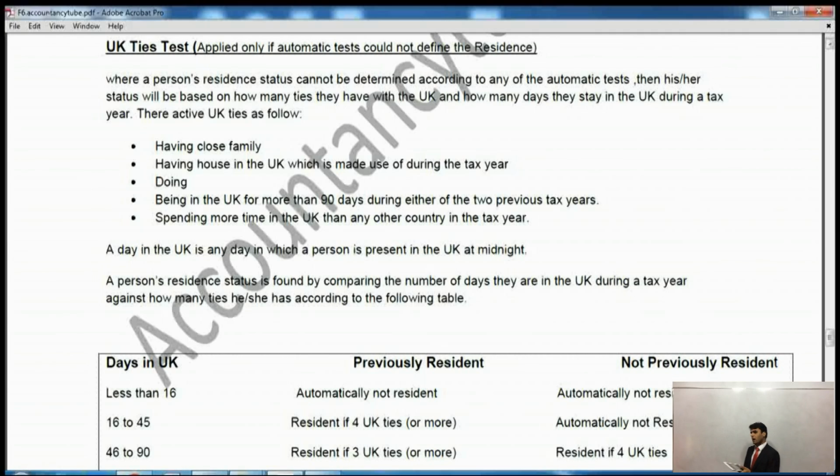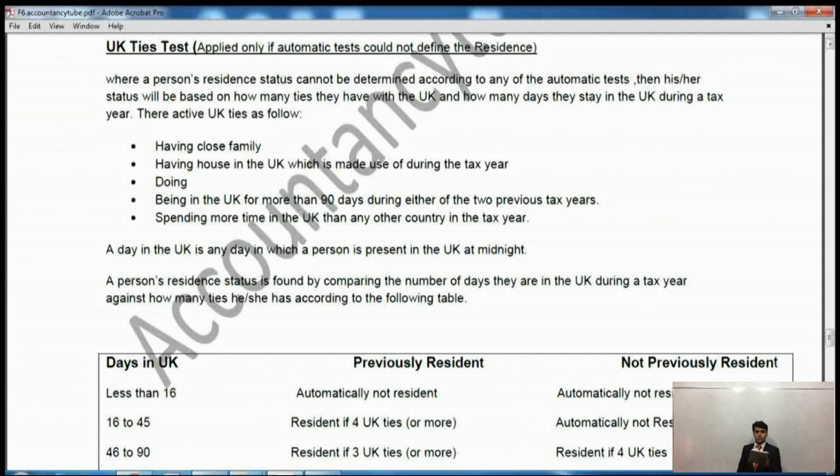So if you have a house in the UK and you use it when you go to the UK, then this is also a UK tie. Right? So if I have a close family member and I have a house too, I will have 2 ties. I could have 1 tie, I could have 0 ties, or I could have 5 ties as well. So maximum ties are 5.